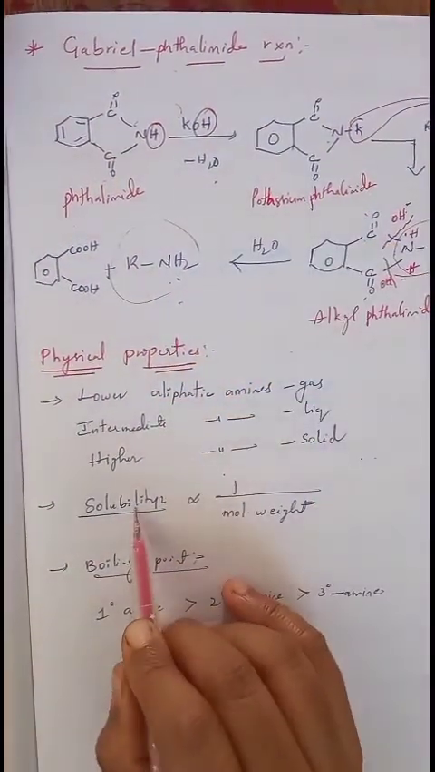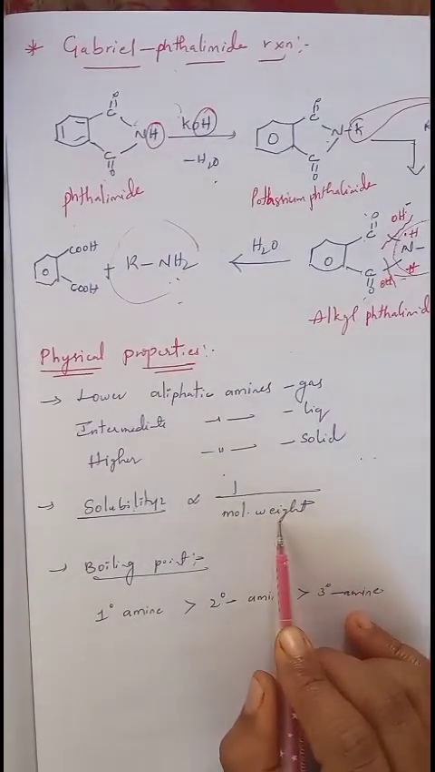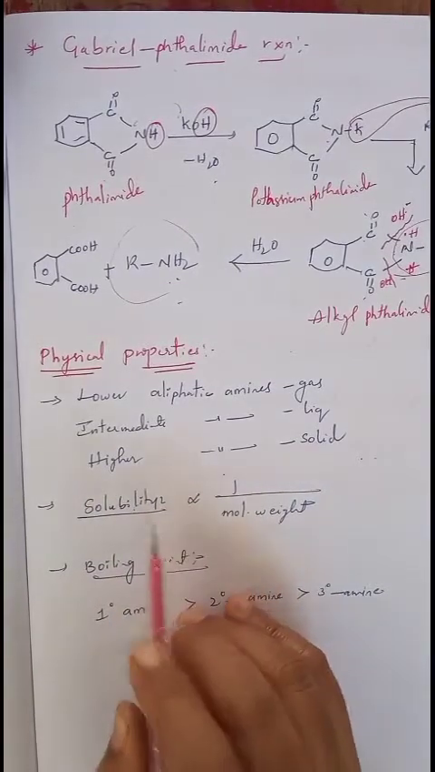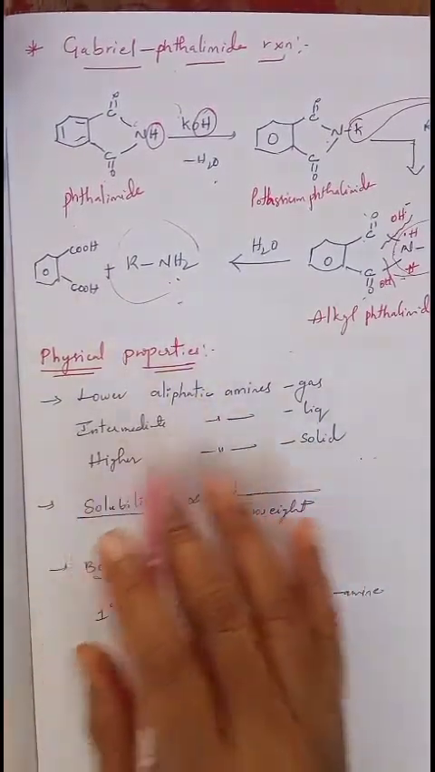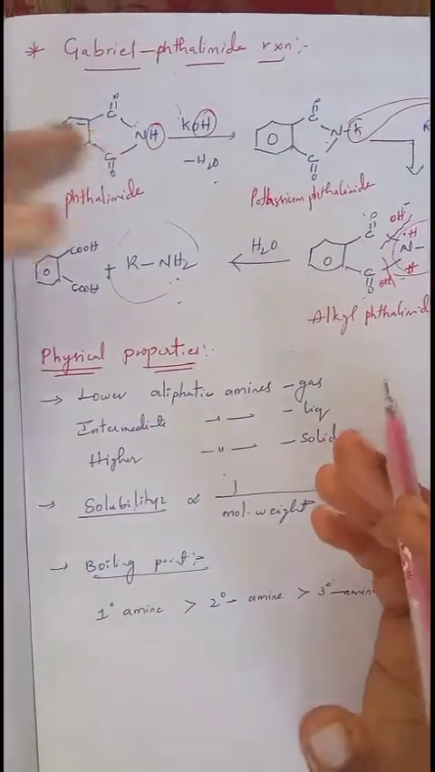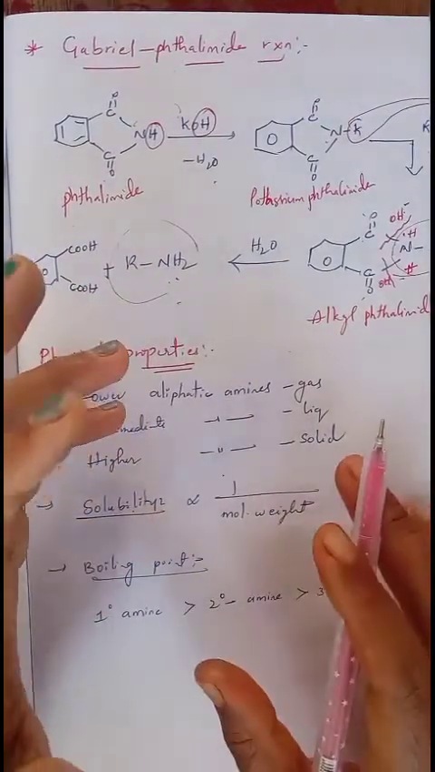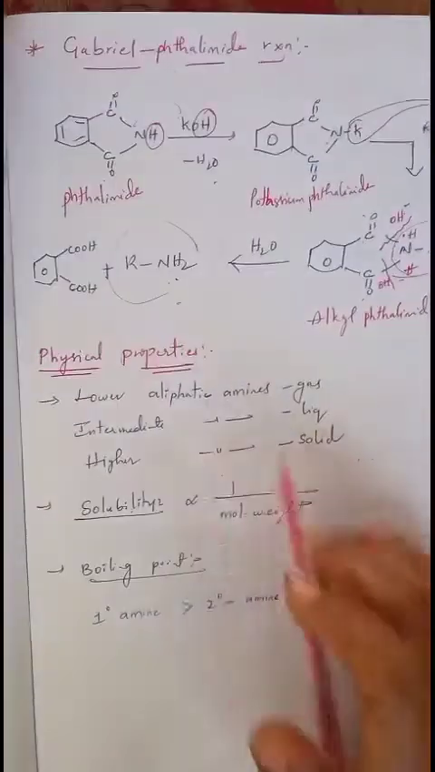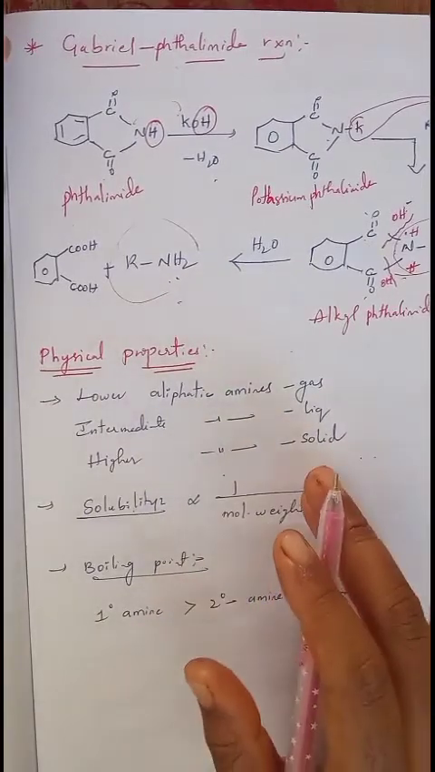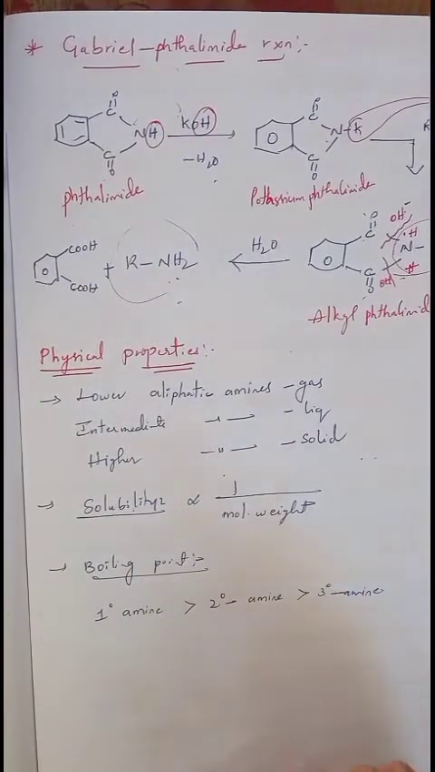Next, solubility. Solubility is always inversely proportional to the molecular weight of amines. Once the molecular weight increases, solubility decreases. That means lower aliphatic amines are completely soluble in water, whereas higher aliphatic amines containing the longest carbon chain and high molecular weight are insoluble or partially soluble in water. So solubility always depends upon the molecular weight. Once molecular weight increases, solubility automatically decreases.